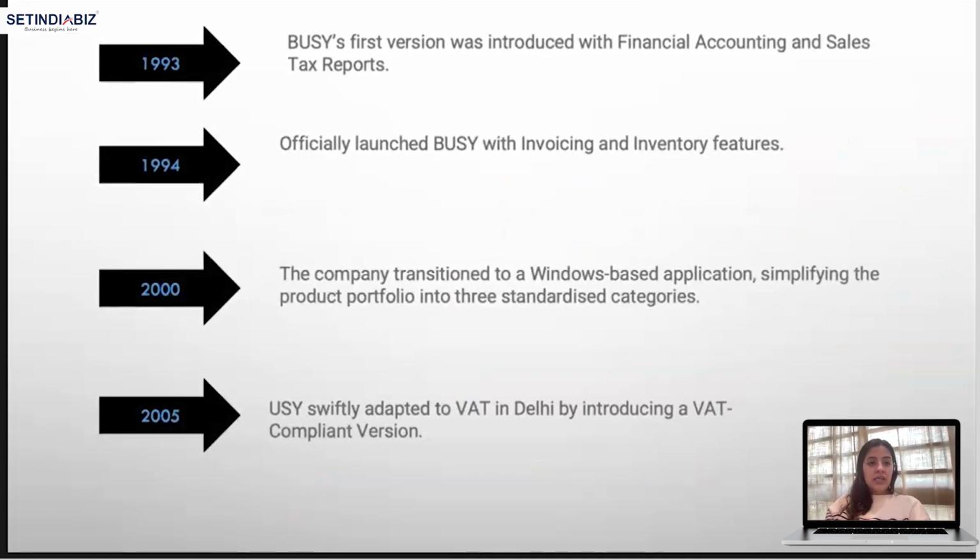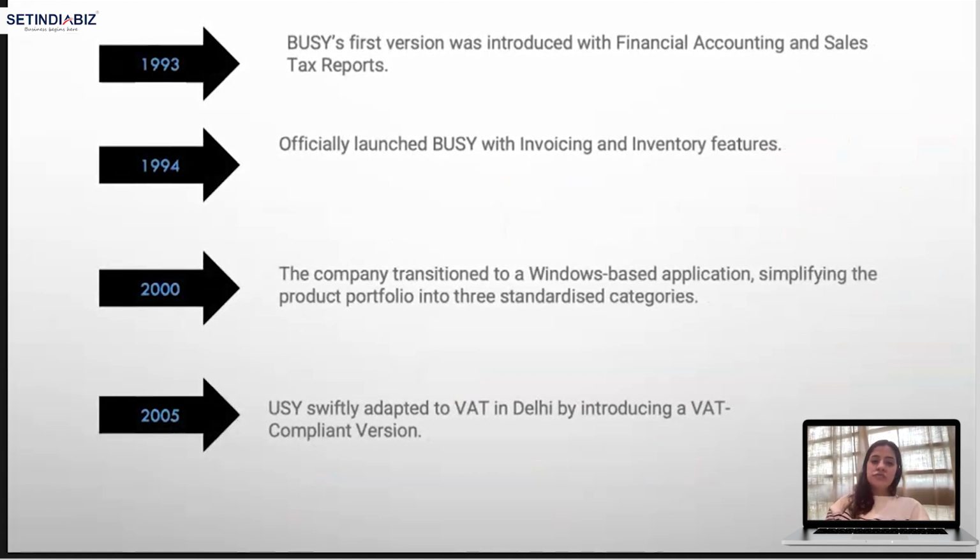Let's see that. In 1993, it was first, like I said, unofficially talked about. Busy's first version was introduced with financial accounting and sales tax reports, right? So it was first introduced, but officially it was launched in 1994 with invoicing and inventory features. Then the company transitioned to a Windows based application, simplifying the product portfolio into three standardized categories.